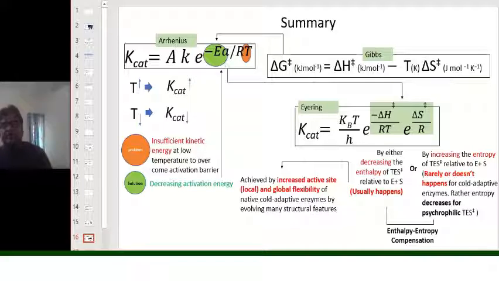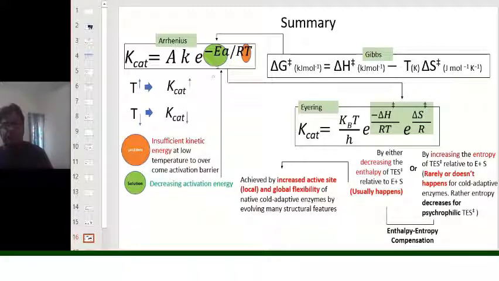This decrease in activation energy is achieved by a decrease in the enthalpic energy change of the psychrophilic enzymes, despite some detrimental change in the entropic factor.